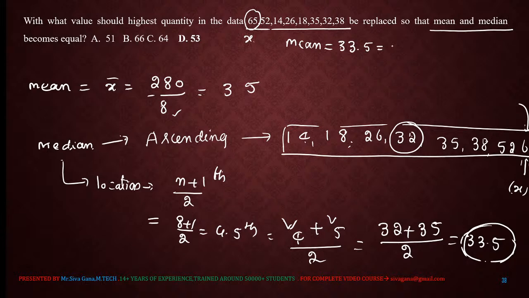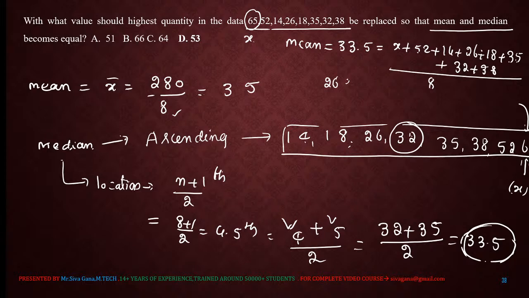So x plus 52 plus 14 plus 26 plus 18 plus 35 plus 32 plus 38, the sum of the terms divided by the number of terms, equals 33.5. 33.5 into 8 is 268, which equals x plus this summation, which is 215.